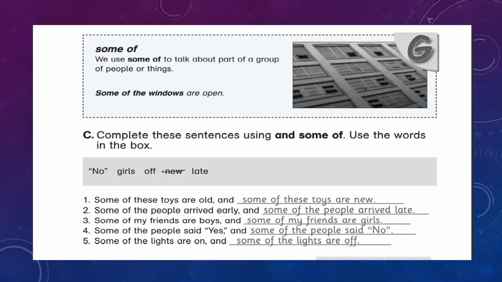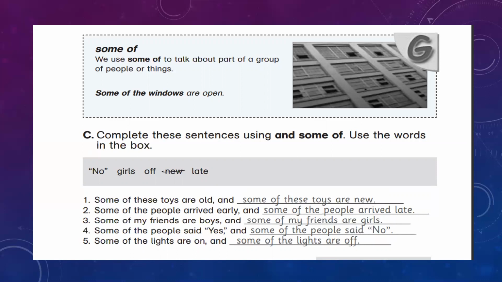Some of the people arrived early and some of the people arrived late. If some are early, then some are late. Some of my friends are boys and some of my friends are girls. Some of the people said yes, and some of the people said no. Some of the lights are on, and some of the lights are off. Now you understand? Okay.